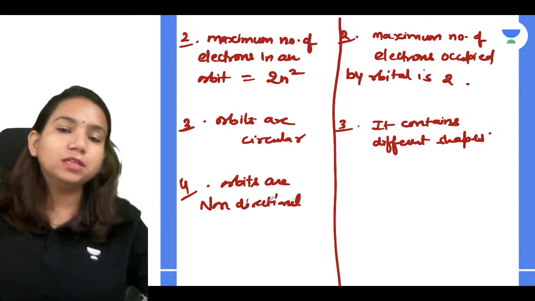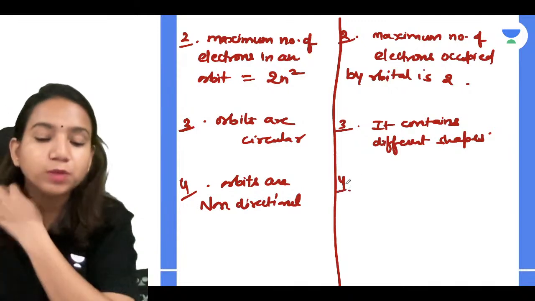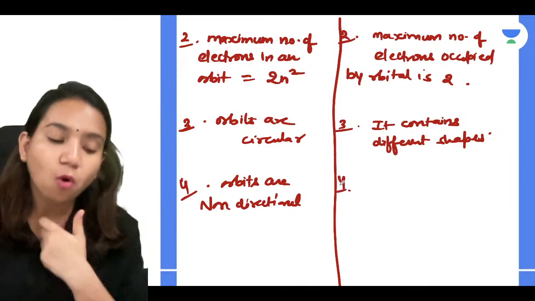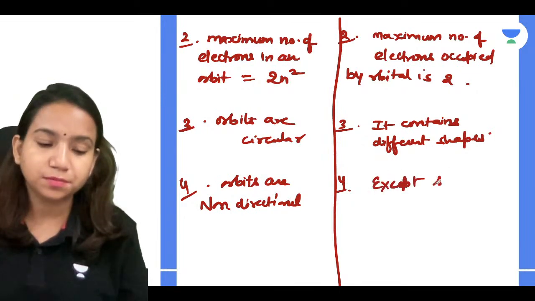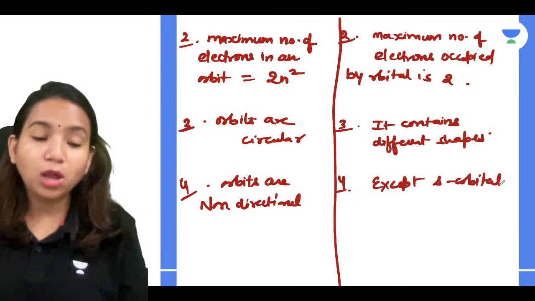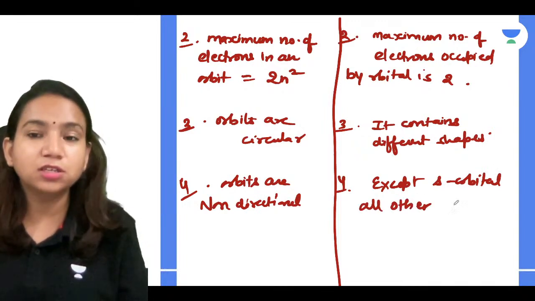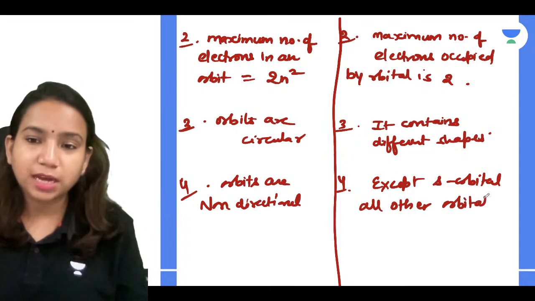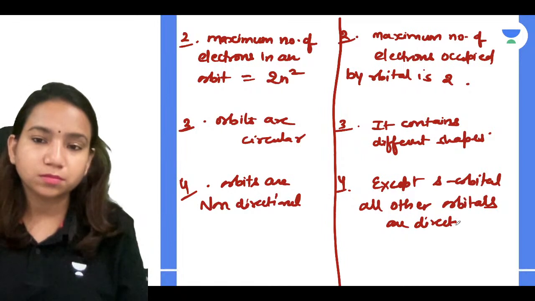Now in orbitals, the S orbital is there, which is spherical. So remember, even among orbitals, all are directional except the S orbital. All other orbitals are directional.